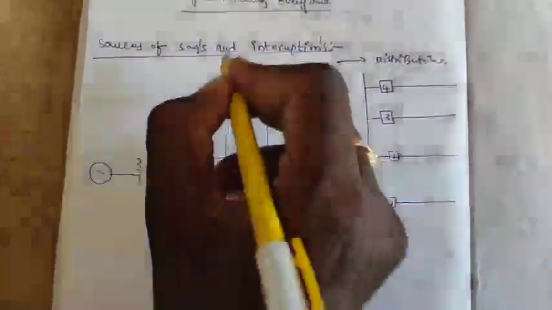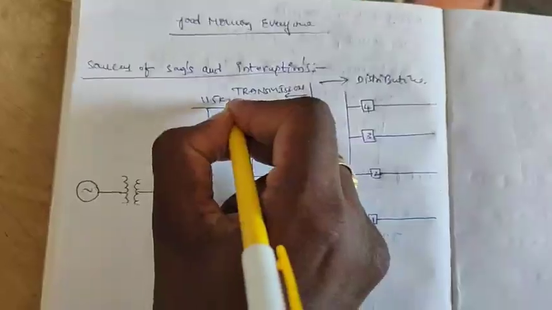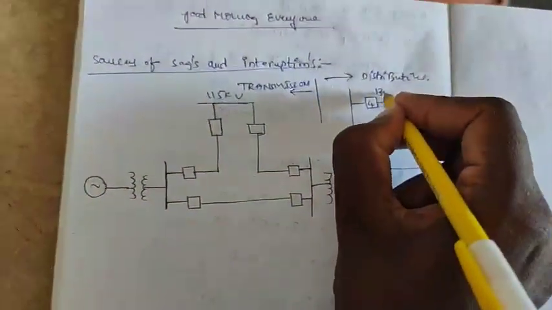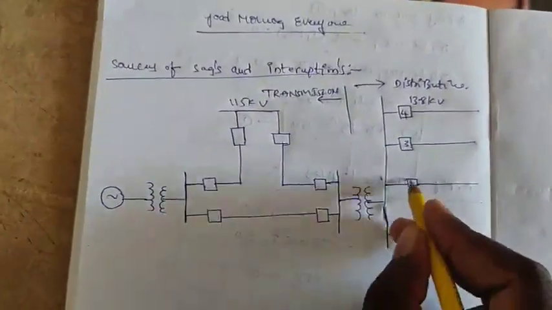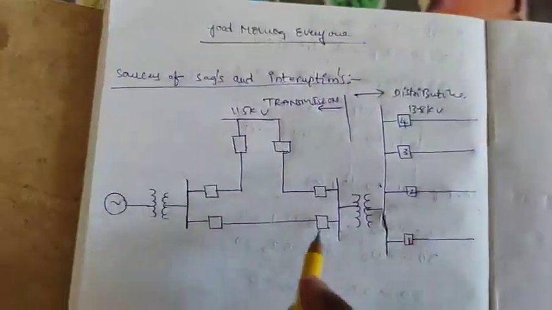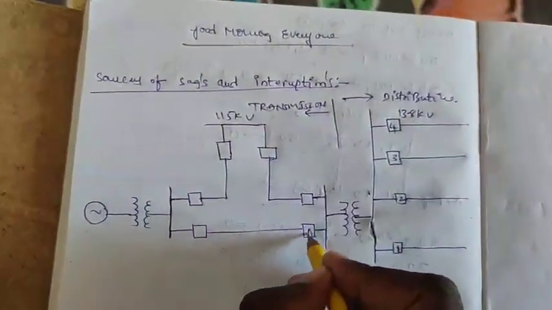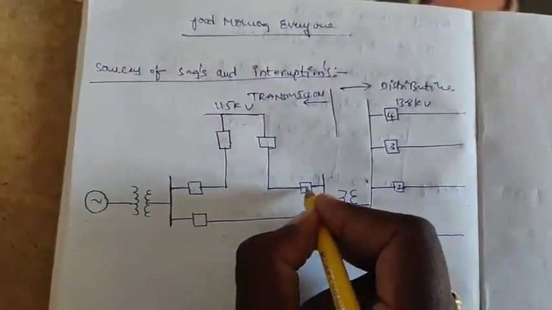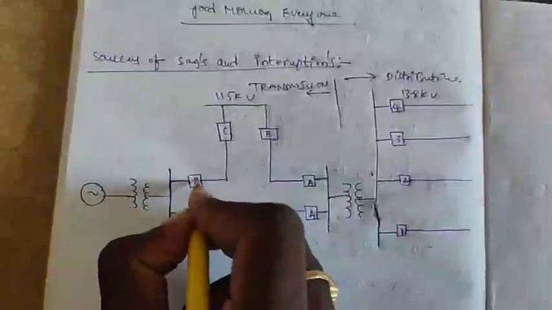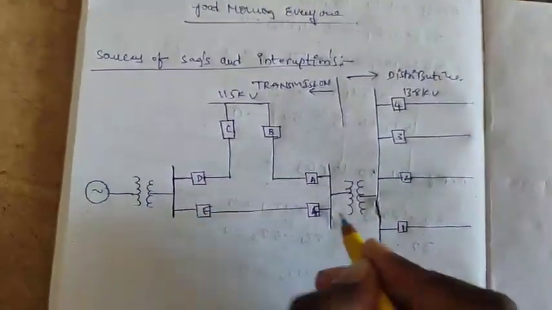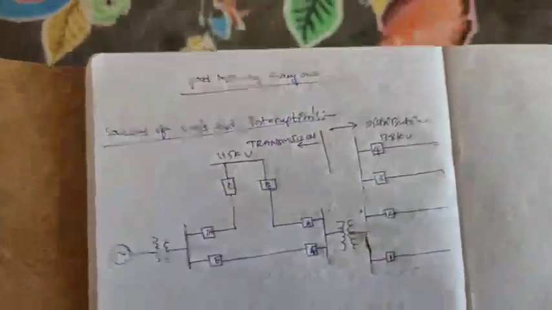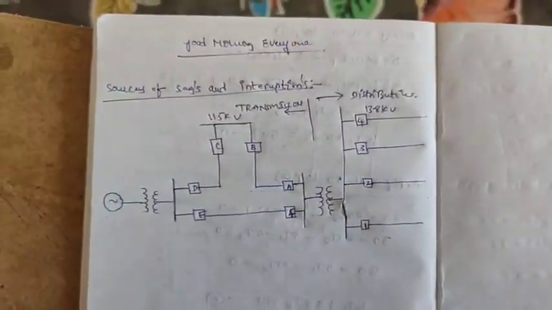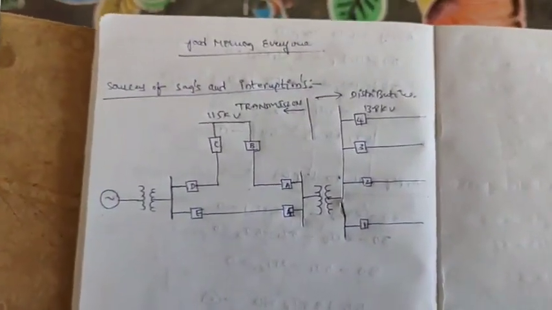Suppose in this example, this is 115 kV and this is 13.85 kV. I can consider 4 feeders, 1, 2, 3, 4. These are breakers A, B, C, D, E, F. So these are the 6 breakers on the transmission system. I can consider this example.